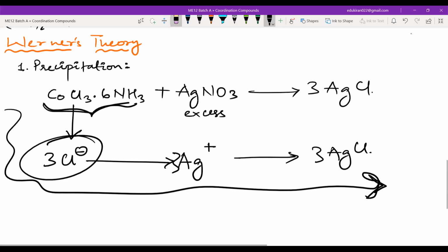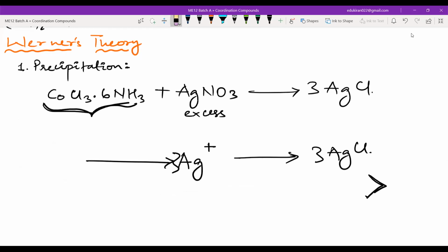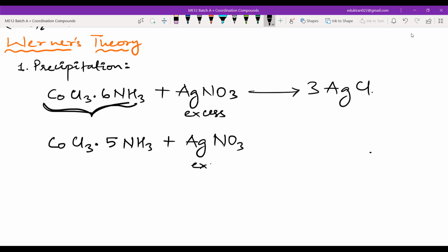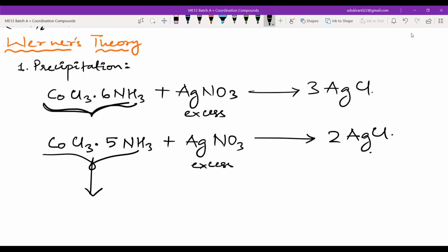That means at least 3 moles of Cl- should have ionized, and it would have formed 3 AgCl. He then took another compound, CoCl3.5NH3, plus again AgNO3 in excess, and he formed what? 2 AgCl. So tell me, from this coordination compound, how many Cl- would have ionized?